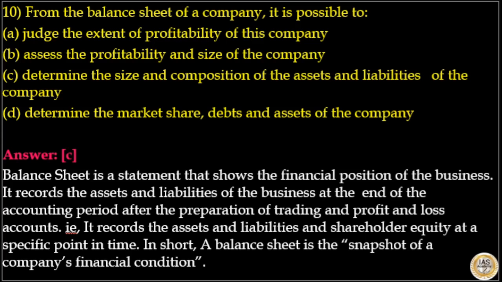Balance sheet is a statement that shows the financial position of the business. It records the assets and liabilities of the business at the end of the accounting period after the preparation of trading and profit and loss accounts. That is, it records the assets, liabilities and shareholder equity at a specific point in time. In short, a balance sheet is the snapshot of a company's financial condition. So here the best answer is option C.